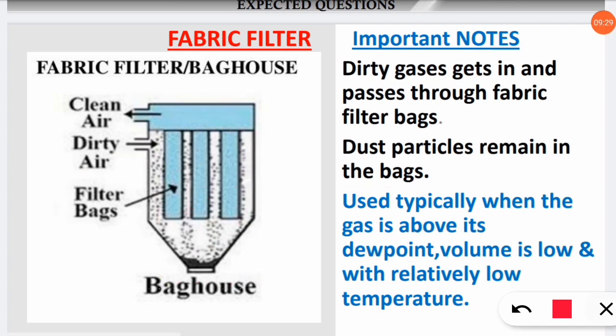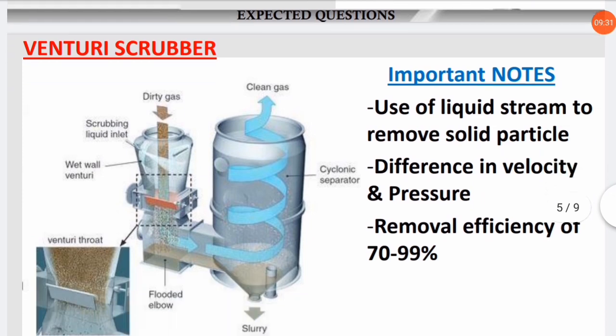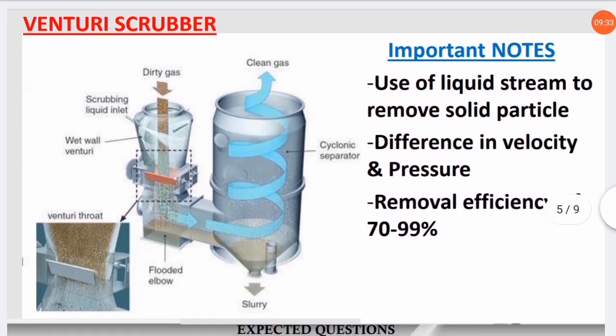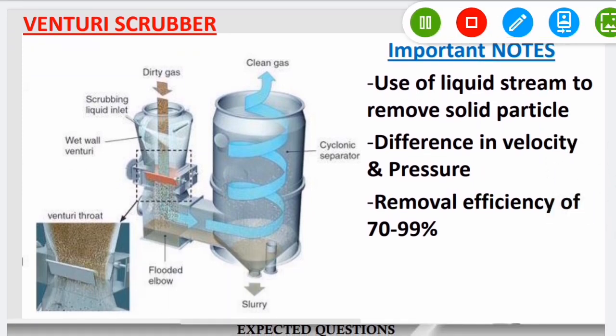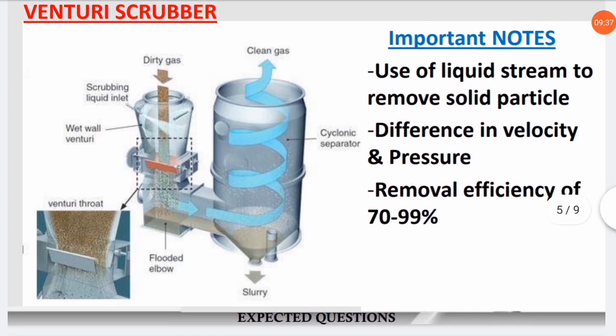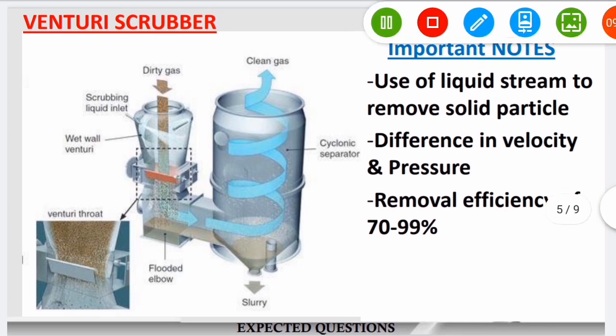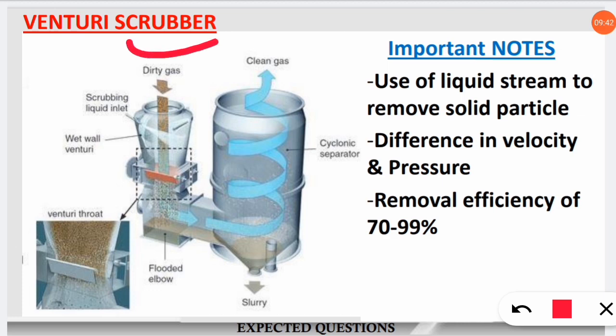Let's move to one other kind of particle size filter. This is the Venturi scrubber. So what does scrubber remind you of? We use a scrubber when we are cleaning our utensils or washing our car or any instruments, because when we use a scrubber, we use water or liquid. Yes, that's the very important part of the Venturi scrubber, because a liquid stream is used to remove solid particles. So how this is working, I will let you know.